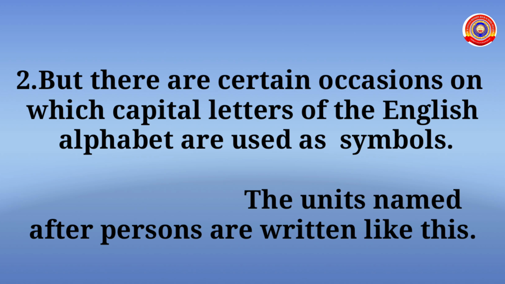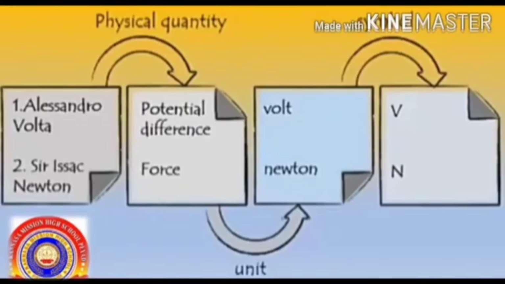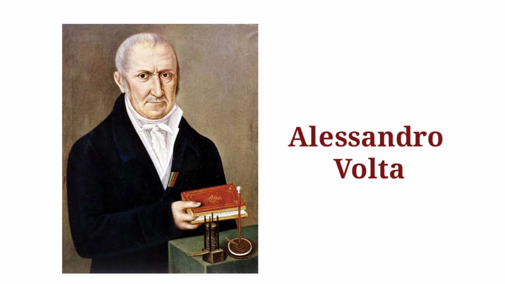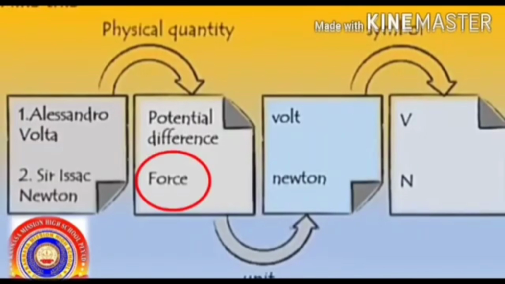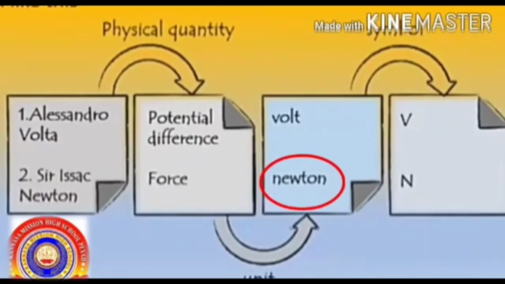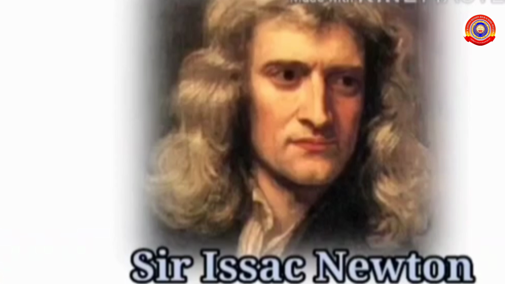But there are certain occasions on which capital letters of the English alphabet are used as symbols. The units named after persons are written like this. Take an example of potential difference. Its unit is volt. Symbol is capital letter V. The unit is named with respect to the famous Italian physicist Alessandro Volta. Next example is force. Unit is Newton. Its symbol is written in capital letter N. This is just because of the famous scientist Sir Isaac Newton.